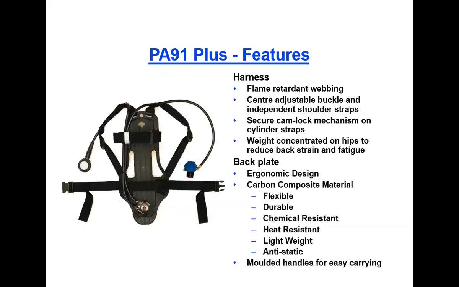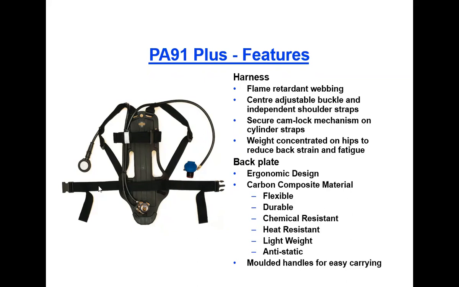So the features of this, specifically I'm talking about this Dräger PA91 Plus, the harness. Now you can observe this photograph so that you can understand what exactly the features of this PA91 Plus are. It is prepared with the help of flame retardant material.